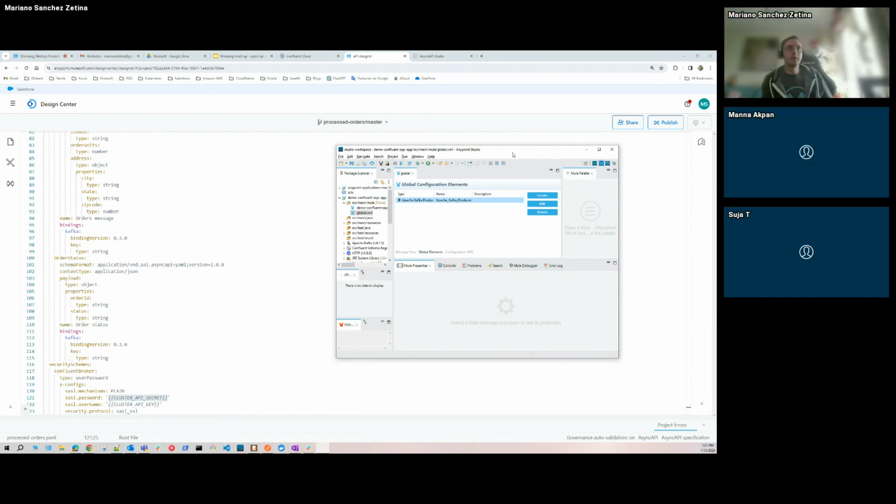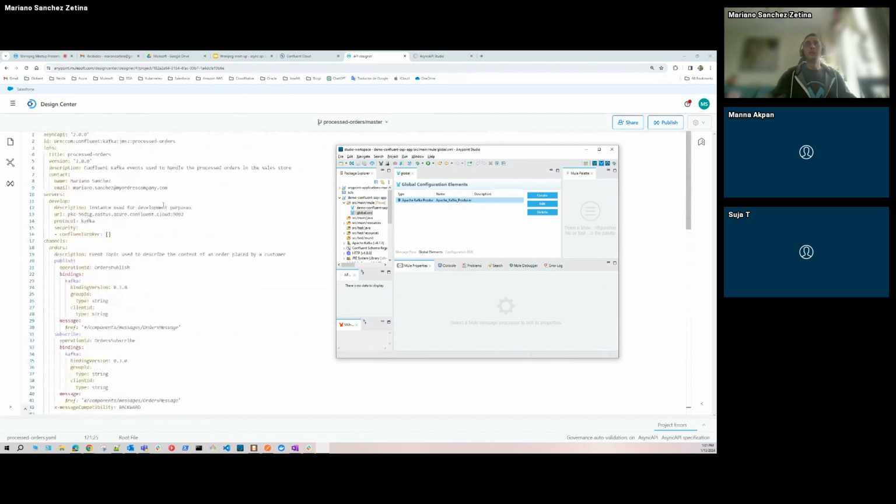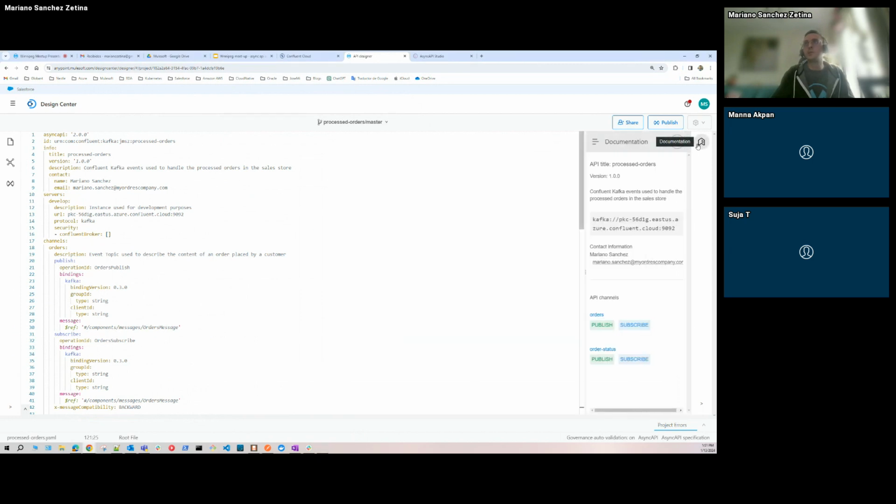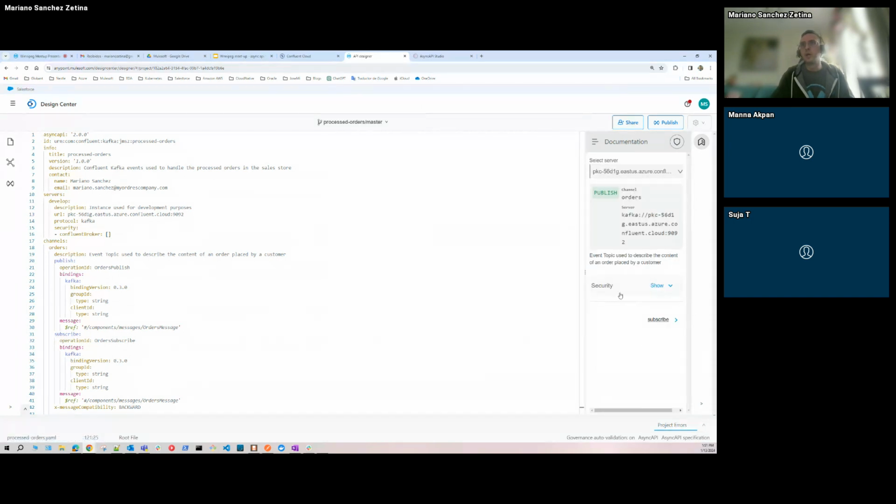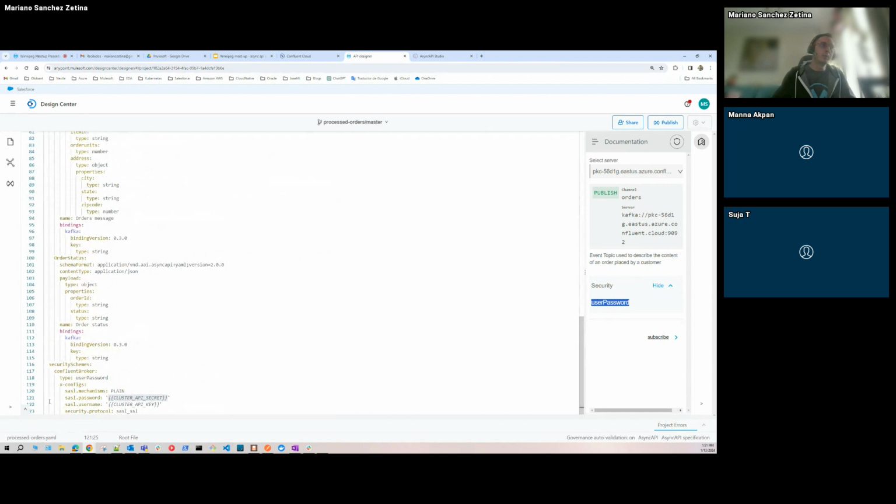Yes, it's specified there. I think the problem with using the Anypoint tool is that it's not describing it in a complex way. For example, if I go here and look at the documentation, because it's a custom security, I think the MuleSoft team needs to elaborate this a little bit more, because it only says that it's user password, but I need to read it directly from the async specification to know that I'm using this kind of parameters.